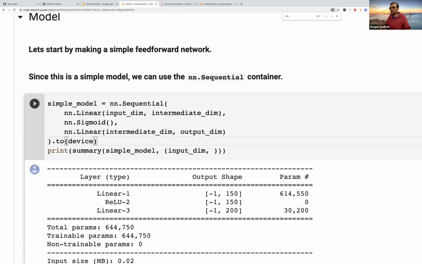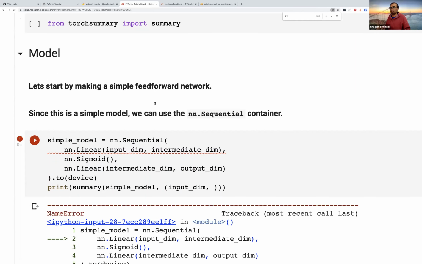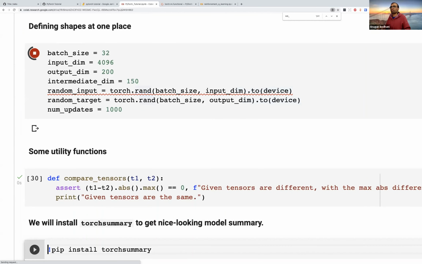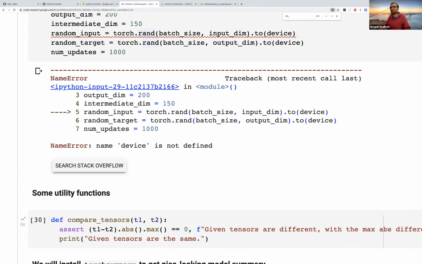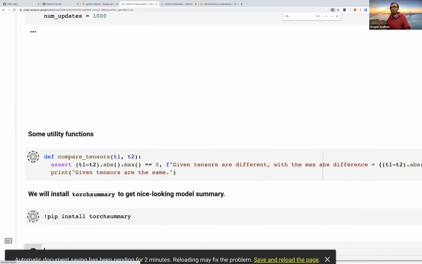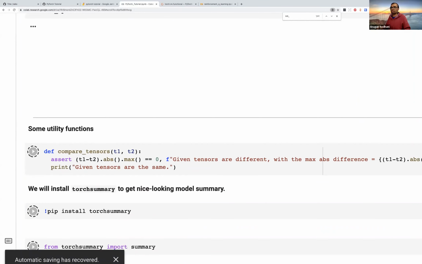When I print this model, oops, I think I did not run this. I did not even run the device. I hope it doesn't take too much time.